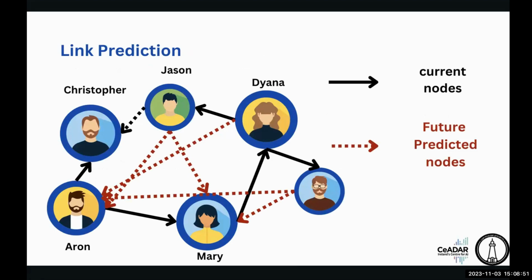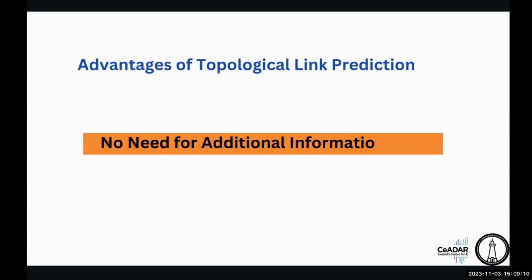Aaron with Christopher is a direct connection. That's the current connection, so that means they have much more likelihood. That's the main reason we can say the topology of a network gives us clear information regarding the closeness of nodes connected with each other.